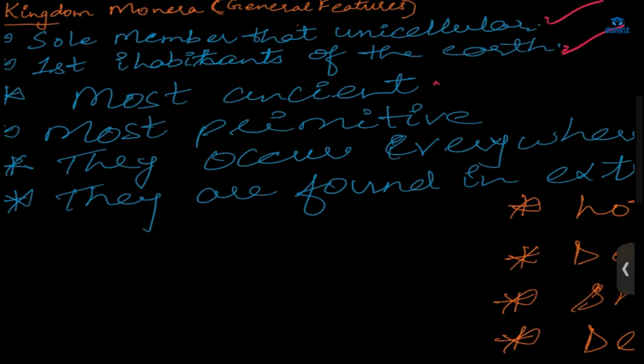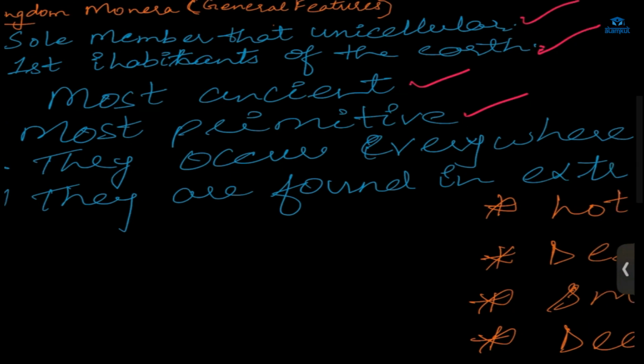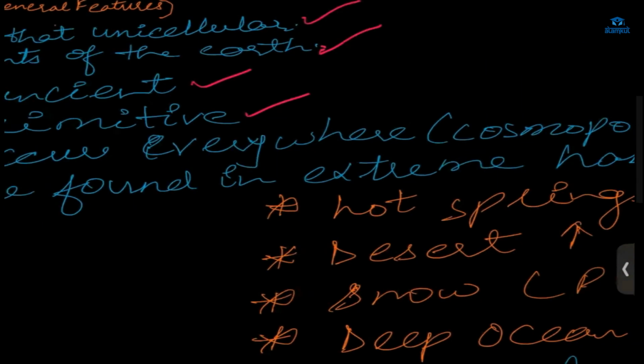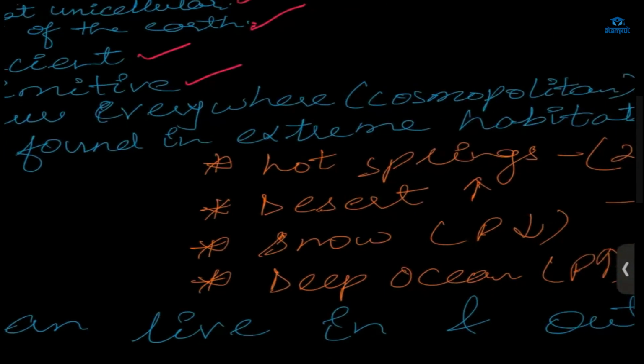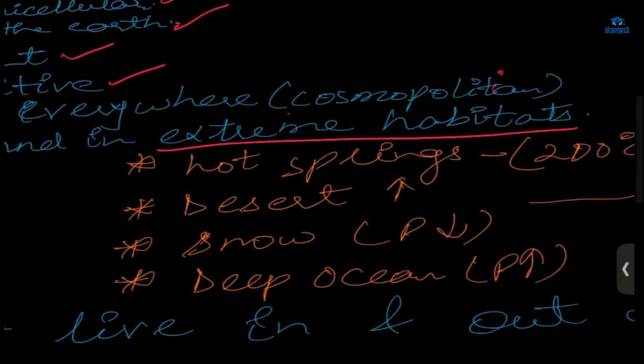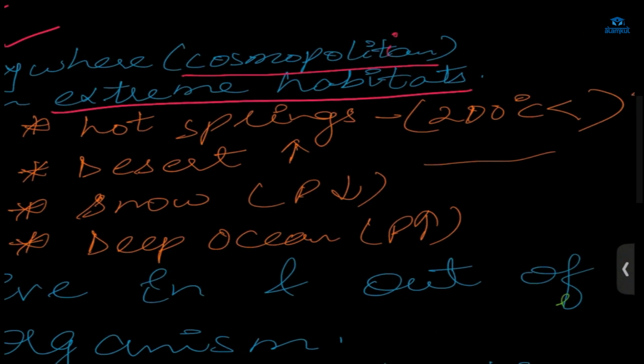Then it is most ancient, most old and primitive. Their cells are primitive, and they occur everywhere. That's why they are called cosmopolitan. And they are also found in extreme habitats. Hot spring, right? The temperature there is around 200 degrees Celsius. If we were there, what would happen to us? Will we survive? We'll burn. We won't survive. But bacteria live there.